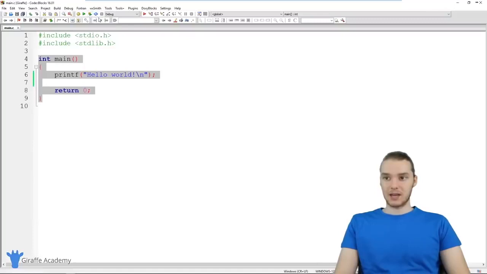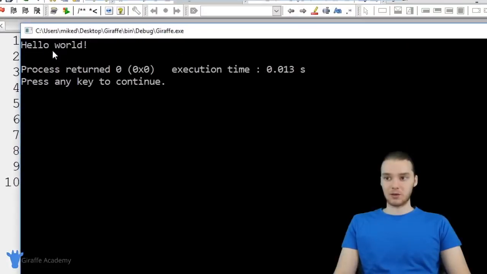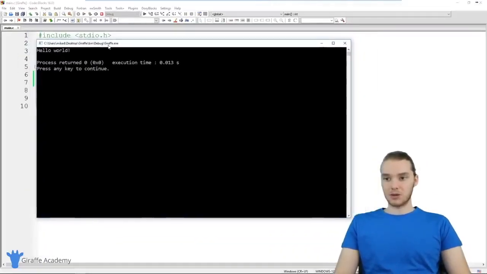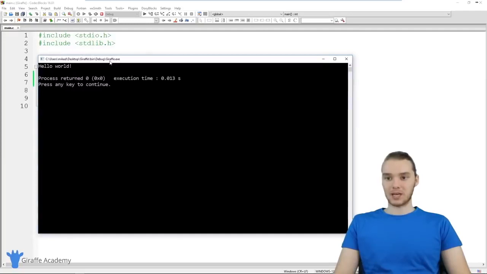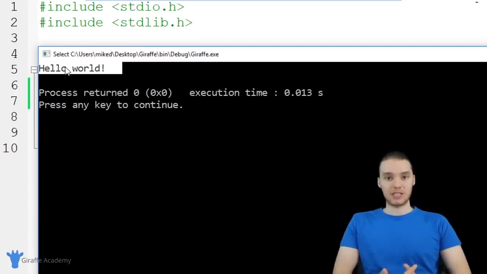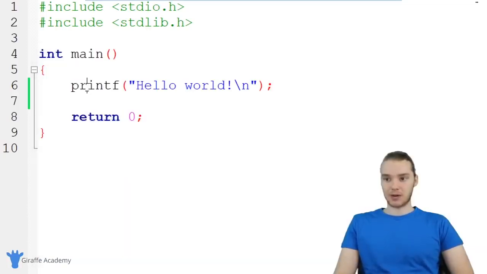So when I click this, it'll essentially build my program, run it, and then it'll show up here on this little window. And this little window is basically a console window, you could call it. So a lot of people would refer to this as the console. And it'll output any information that we tell it to. So if we write a C program that doesn't print anything to the screen, then we wouldn't actually see this. But since we're using this printf command, that window is gonna pop up.